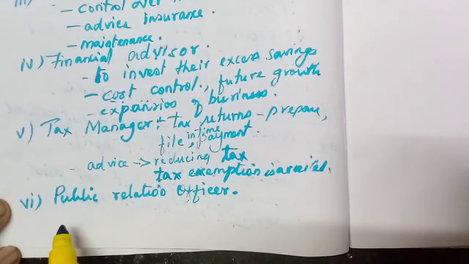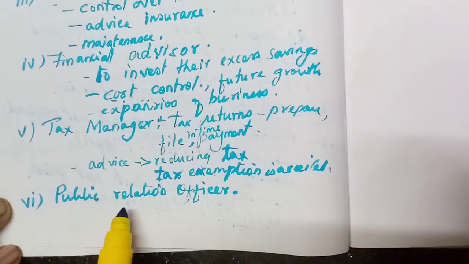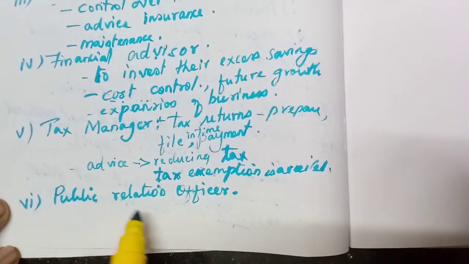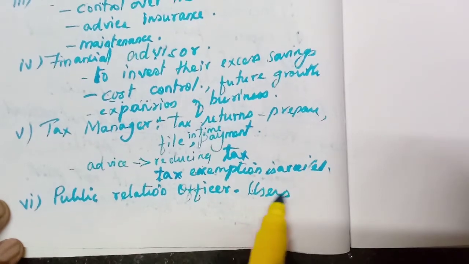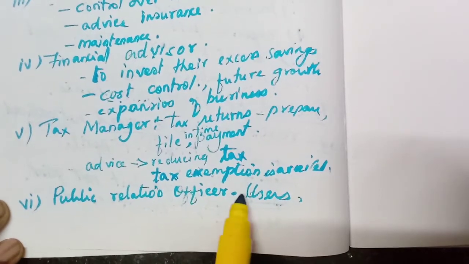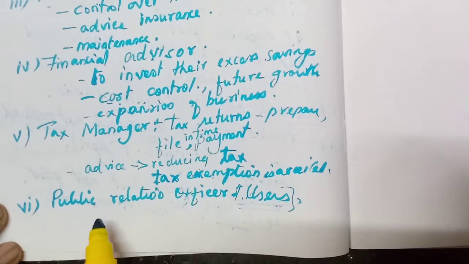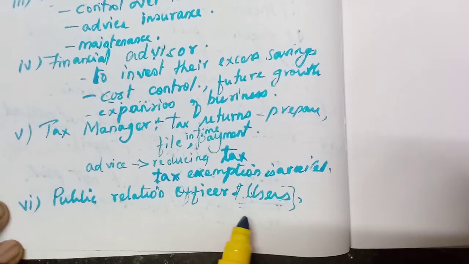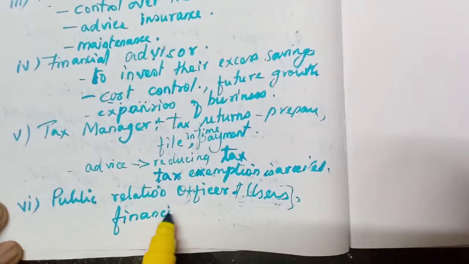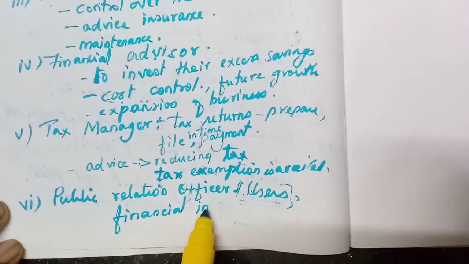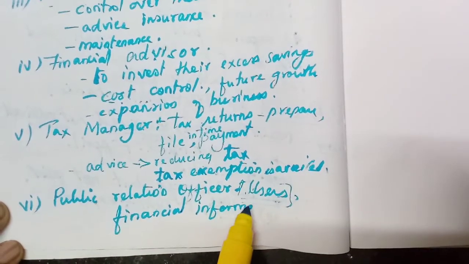Many users are there in a business organization, and for all of them the accountant is the one providing this financial information. So he is acting as the public relations officer.